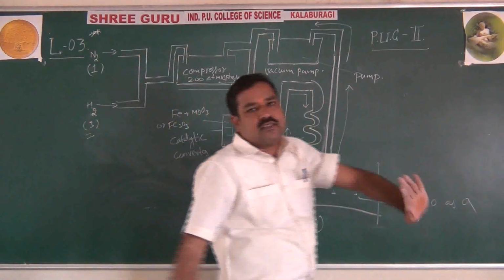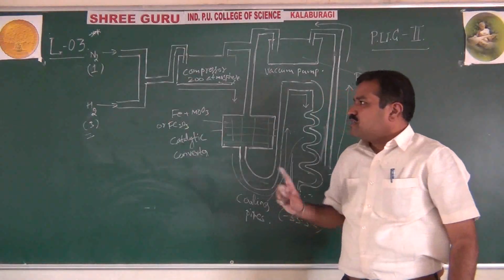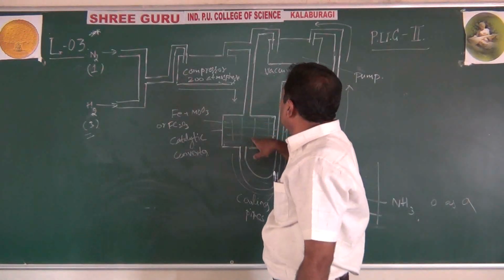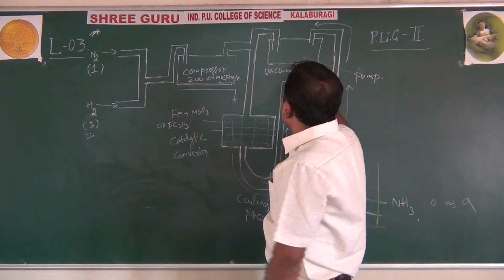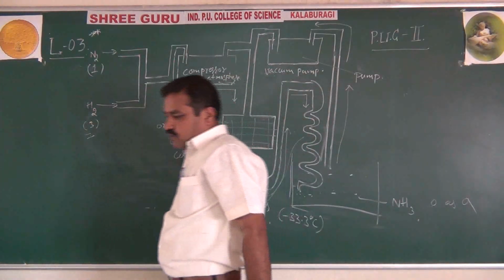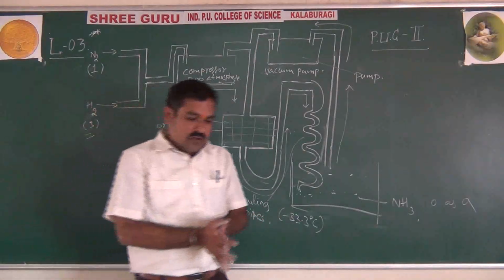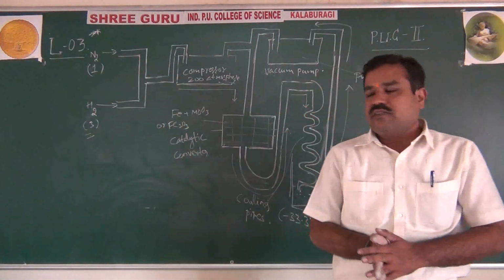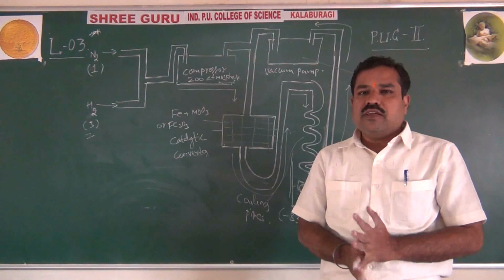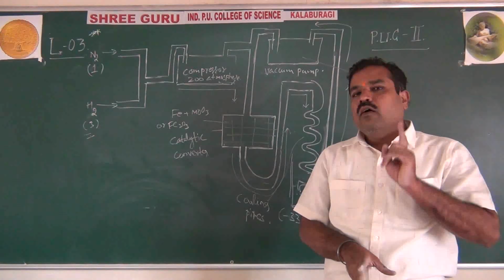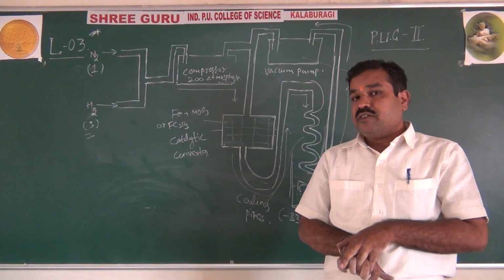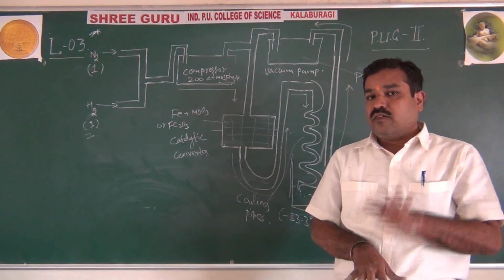No need to explain, you just have to draw this flow sheet diagram. Just remember first, passing of nitrogen and hydrogen, compressor, catalytic converter, then cooling pipes, then once again back to vacuum pump. So like this, you have to explain for 3 marks Haber's process, synthesis of ammonia by Haber's process, which is very important for theory. Even for CET and NEET also, I told you the principle, that is Le-Chatelier principle: low temperature and high pressure favors formation of ammonia, remember.